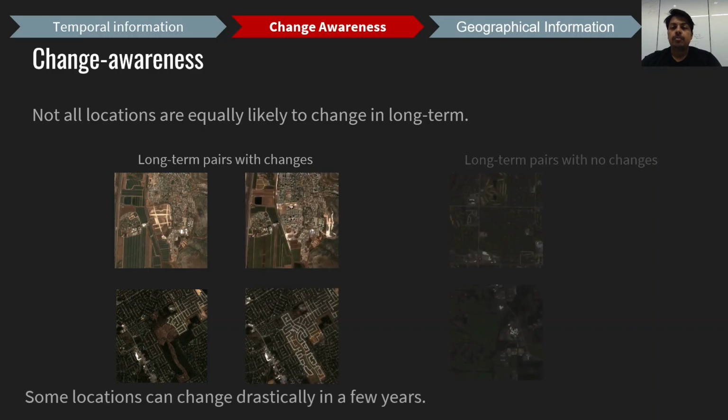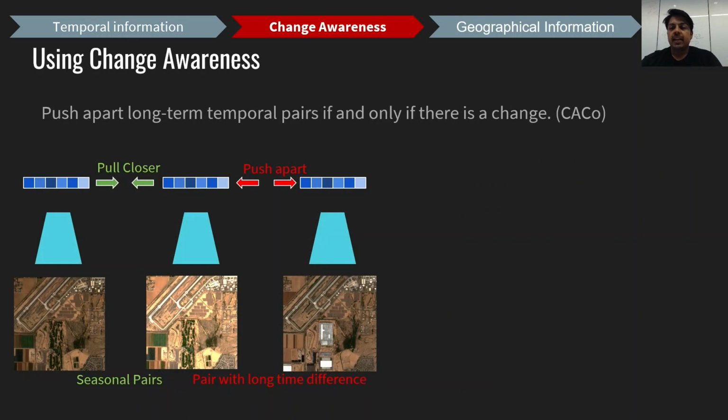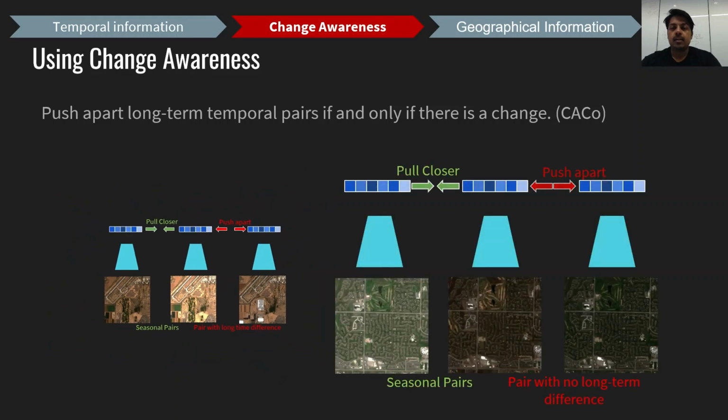We do not observe meaningful changes at many locations even after many years, such as the pair on the right. Therefore, we need to incorporate such unchanging locations in our formulation. We make a slight adjustment to our method. We still pull positive pairs closer, but we push apart long-term pairs if and only if there is a change between the pair. We call this new conditional loss term change-aware contrastive loss or CACo.